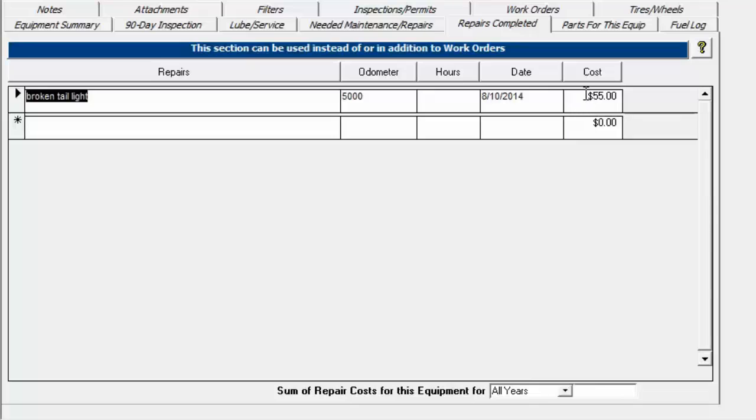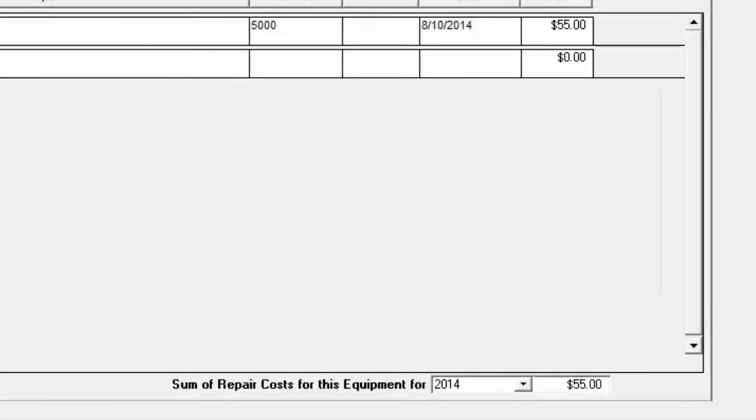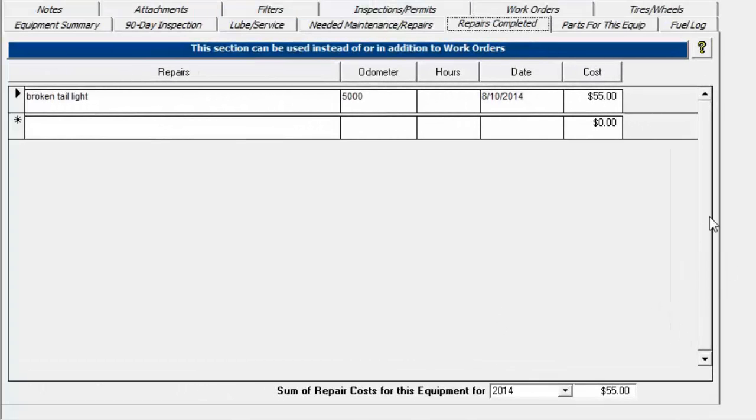One more thing I wanted to show you is we have that cost there. You can choose to view certain years, and it'll bring up the cost, how much you've spent on the equipment for that particular year in this particular tab. Alright, so that's it for needed maintenance and repairs completed.